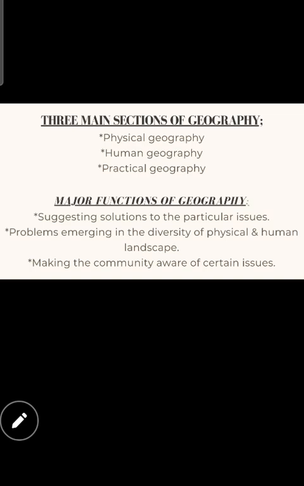We have to know what the solutions are. As human beings, we have to have the knowledge, right? More than plants, animals and everything, humans have more knowledge and humans should be ready with that. A second one is problems emerging in the diversity of physical and human landscape. Right. So in our diversity, our lifestyle, right? In this lifestyle, both physical problems and human problems occur. And we have to know how to balance both problems because they interact with each other. Plants, animals, humans, and nature. These all four adapt within each other. They are interacting, so we have to have the problems, right? Problems and their solutions too.